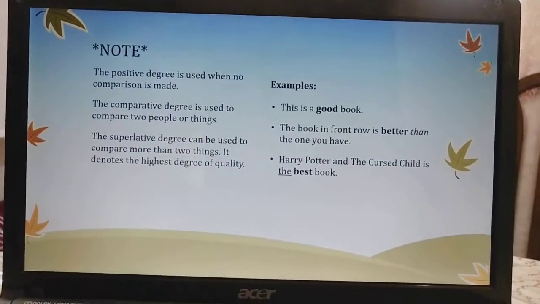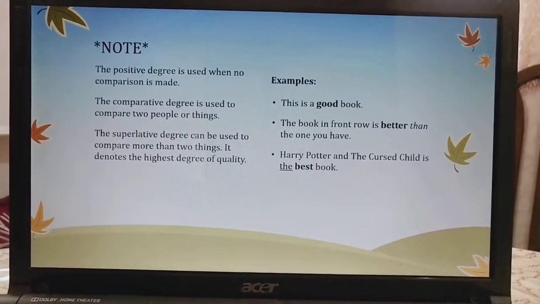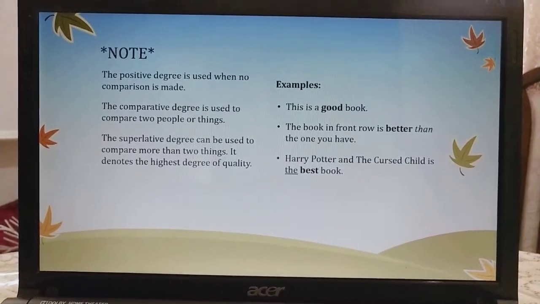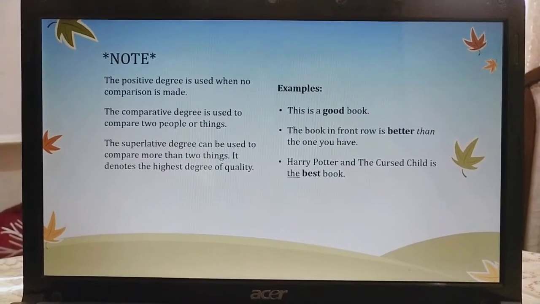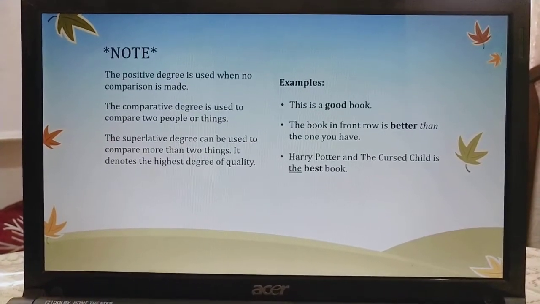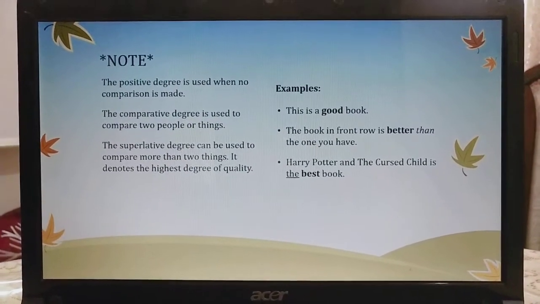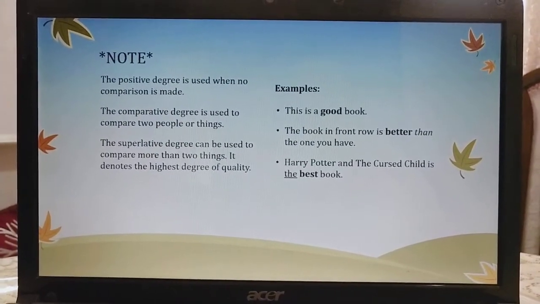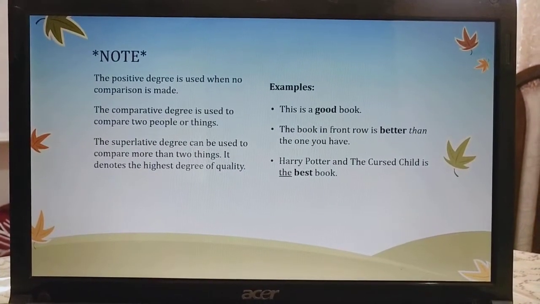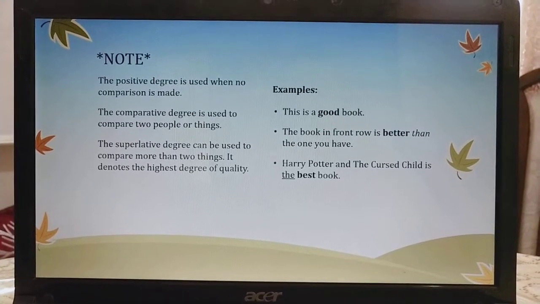Now let's see the third, the superlative degree. It can be used to compare more than two things, and it denotes the highest degree of quality. That means beyond that, we don't have any degree, right? Like Harry Potter and the Cursed Child is the best book.